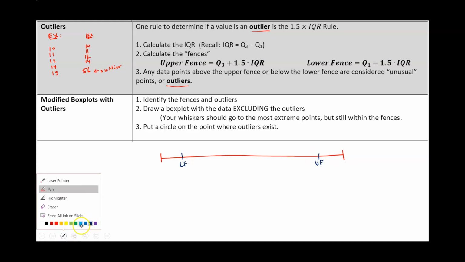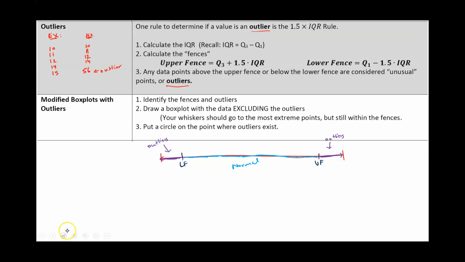Any values in between the fences are normal values, so think of them as boundaries. But anything below the lower fence or above the upper fence, these are your outliers. So our outliers are always going to be below the lower fence or above the upper fence.